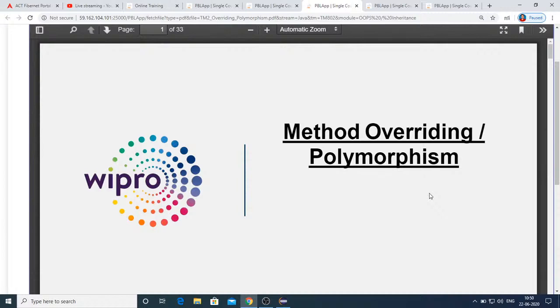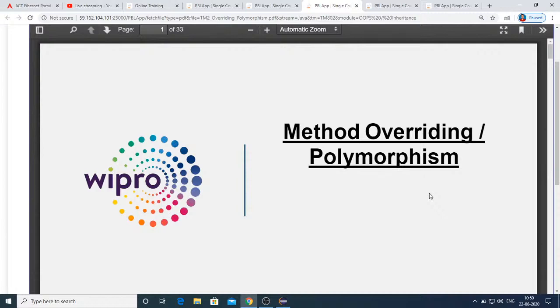That means your items in the cart are not changed, but the billing operation generates two different values based on the mode of payment. If the input is cash, the bill value will be something; if the input is card, the bill value will be something else. So the same billing operation generates different values depending on the input, be it cash or card. Like this we can also consider some real time examples as part of polymorphism.